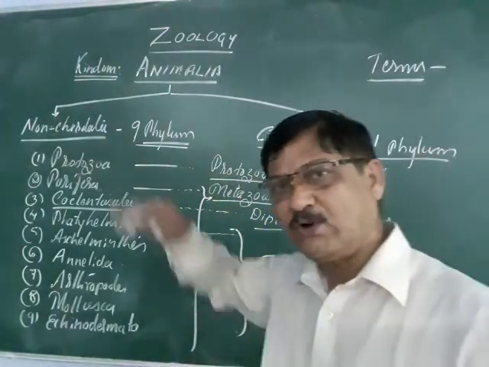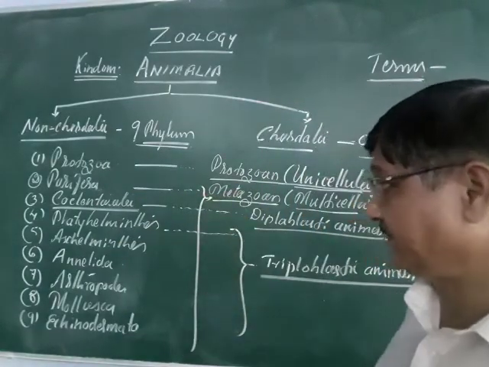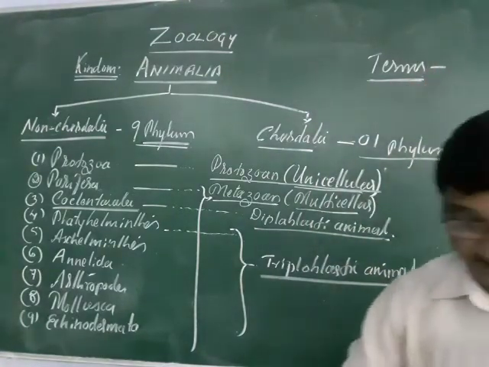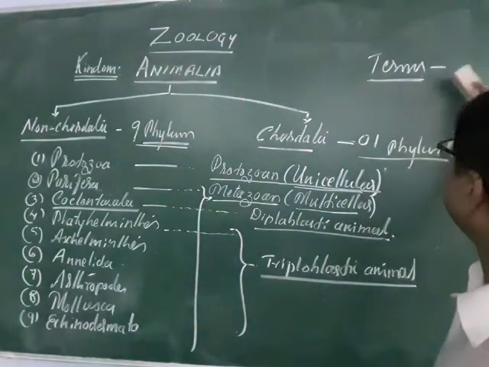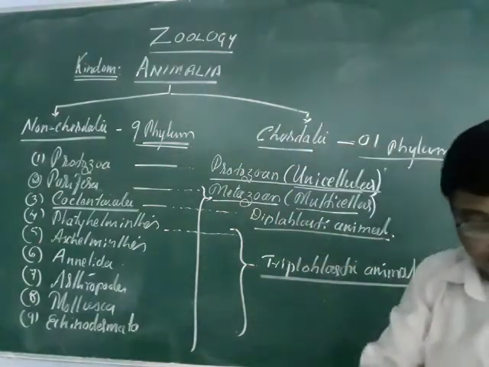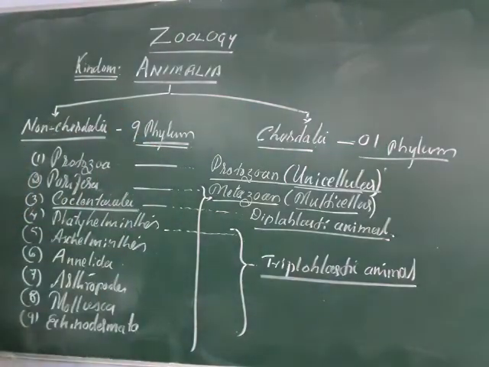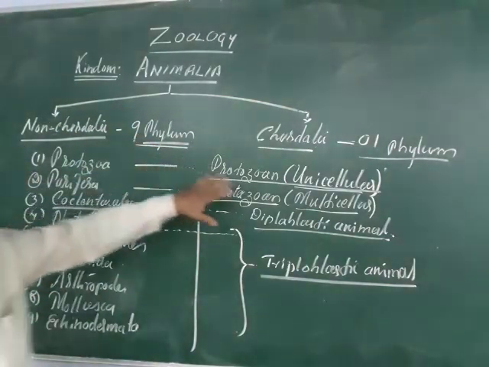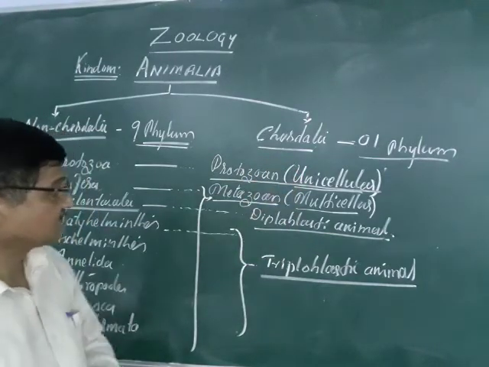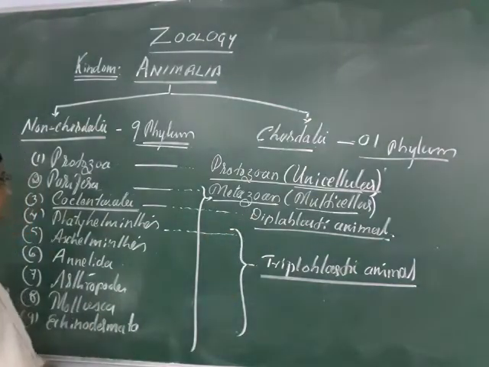All these characters are applicable here. With reference to those terms, it is very easy to make out or write the general characters of the 9 phyla. It is very difficult to remember the 9 phylum characters one by one, but remember this simple classification, and with reference to the terms you can write any general characters.